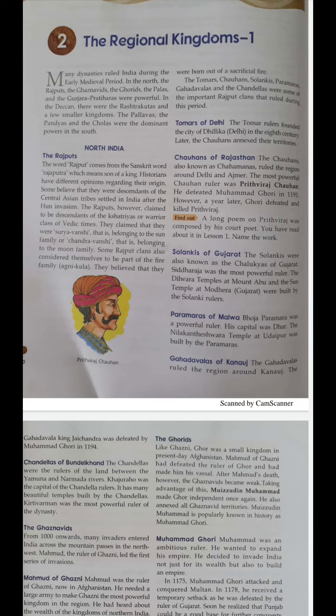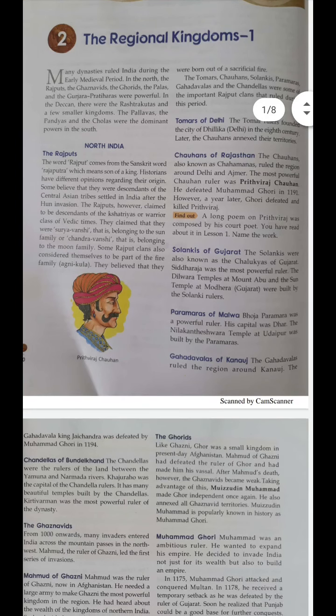Now other Rajput clans were also there, like the Parmaras of Malwa. Here the most powerful ruler was Bhoja of the Parmaras dynasty. Clear? And his capital was Dhar. Remember it? Capital was Dhar. And the most beautiful temple we will see at Udaipur, which was built by a Parmara ruler, was the Nilkanteshwar temple.